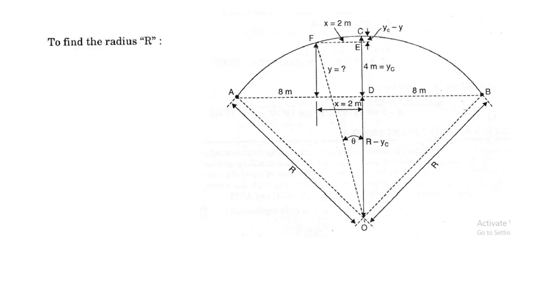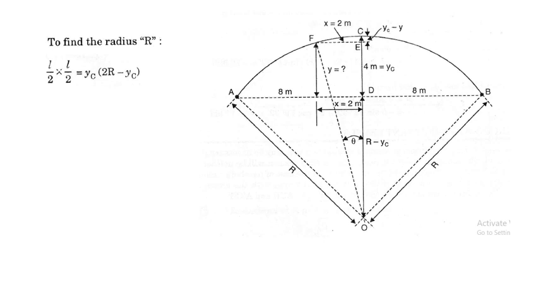To find the radius R, we use the formula L by 2 into L by 2 is equal to YC into 2R minus YC. Here see the X is measured from the center. The section is at a distance of 6 meter from the left support, so X is equal to 8 minus 6, that is 2 meter.